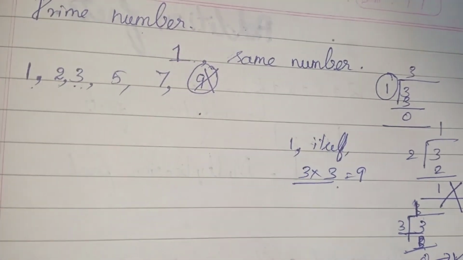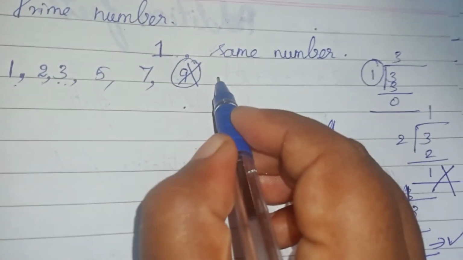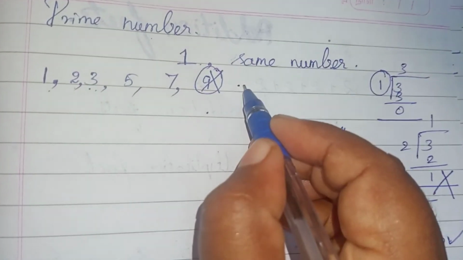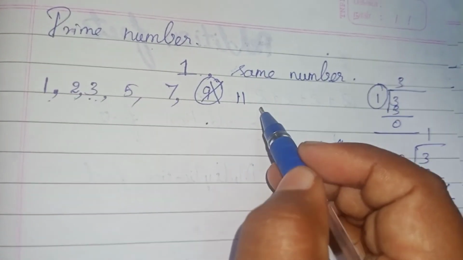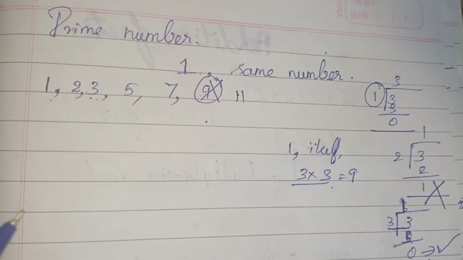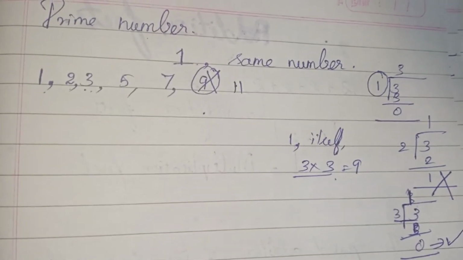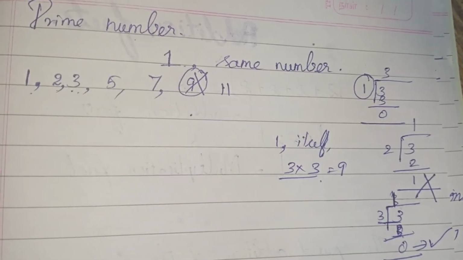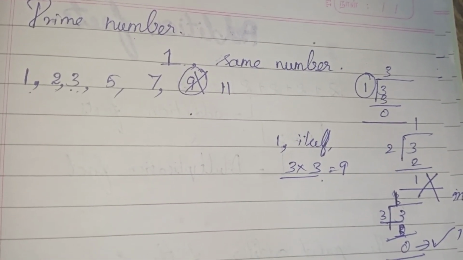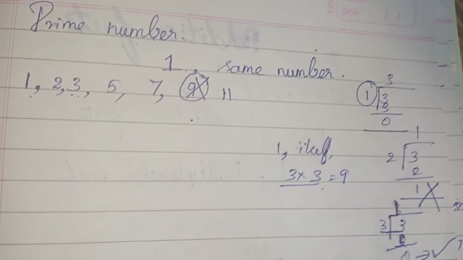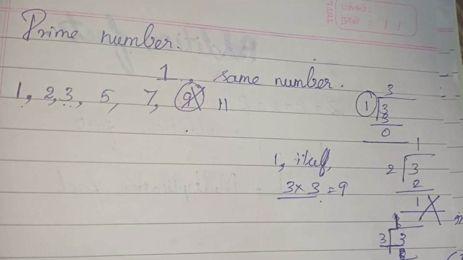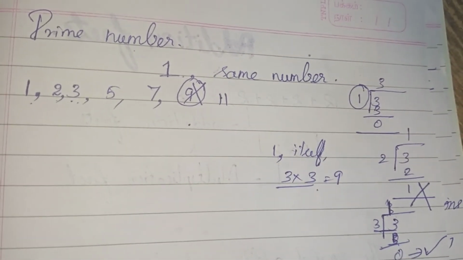Do you understand? Then 10 is not a prime number. 11 is a prime number. So the number that can be divided only by 1 and itself is called a prime number.